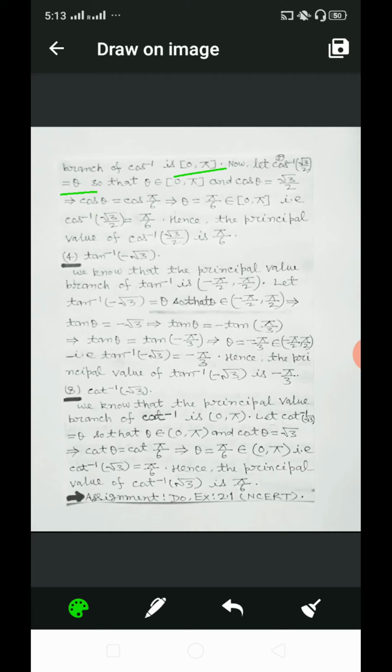That is cos inverse of root 3 by 2 equal to pi by 6. Hence the principal value of cos inverse of root 3 by 2 is pi by 6.